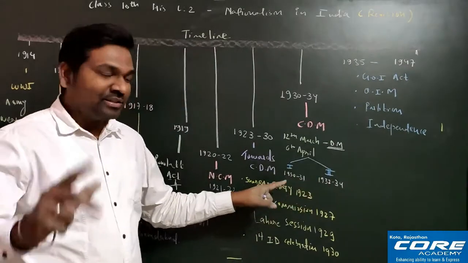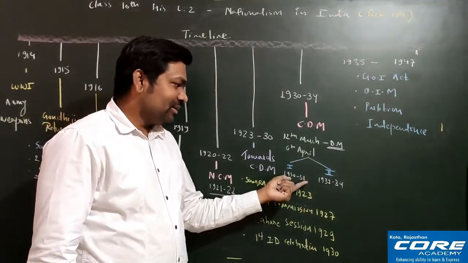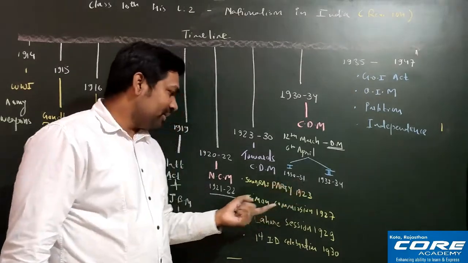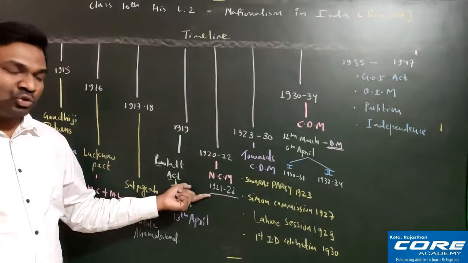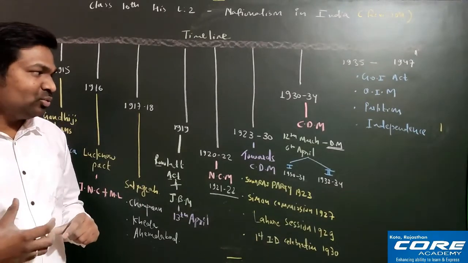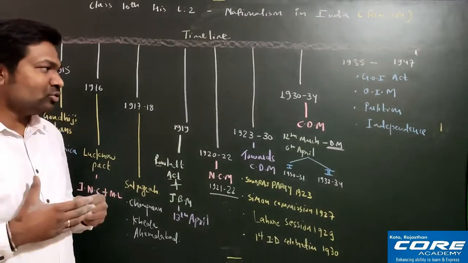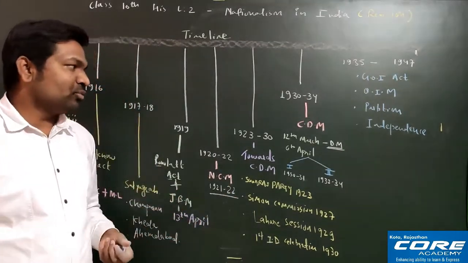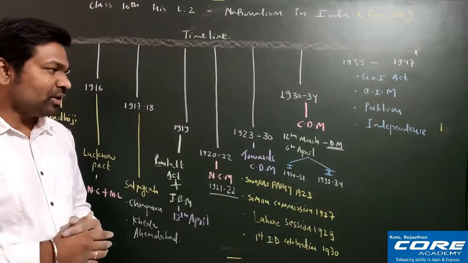So this is one more difference you can see. Here the reason why the movement was stopped is different, and there the movement was stopped because of the Chauri Chaura incident, right? I hope this is clear to all of you. In parallel, please also make the differences between the civil disobedience movement and the non-cooperation movement. I hope this is clear to everyone so far.